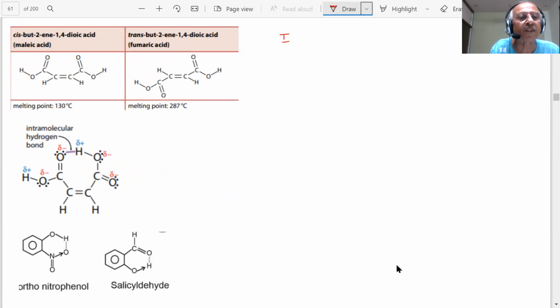Student, see how much difference is there in the melting point. 130, melting point of this is very high. So what is happening, student, in these? You can see in the case of this molecule trans, there is an intramolecular hydrogen bonding. I said there are two types of hydrogen bonding: intermolecular hydrogen bonding.